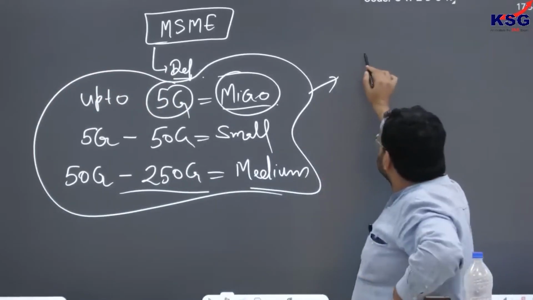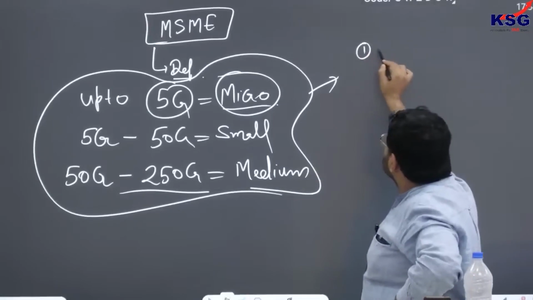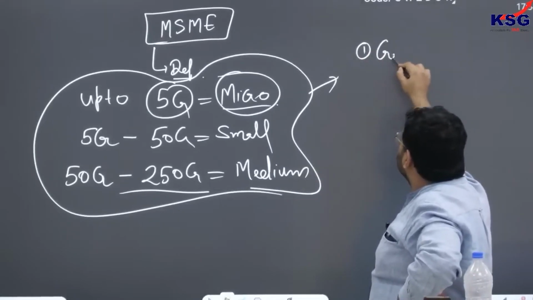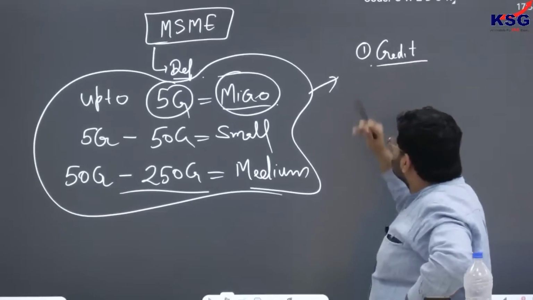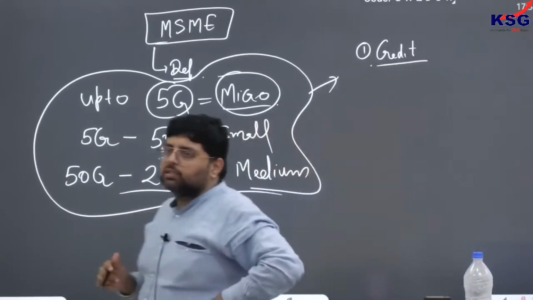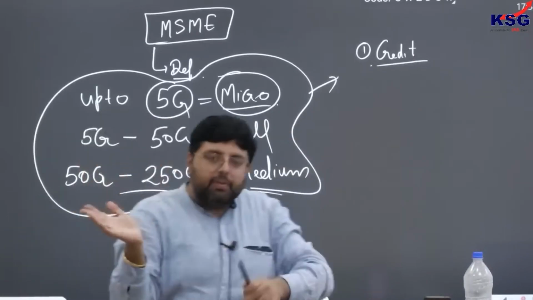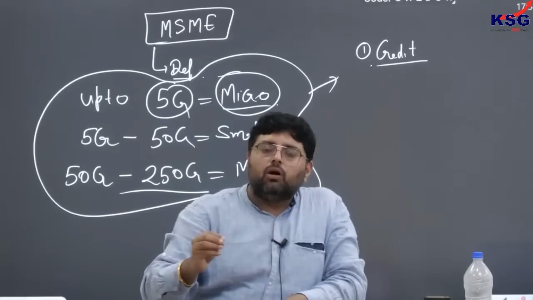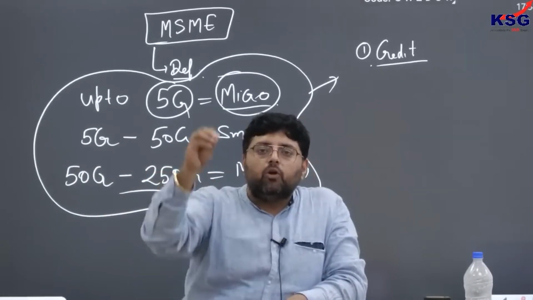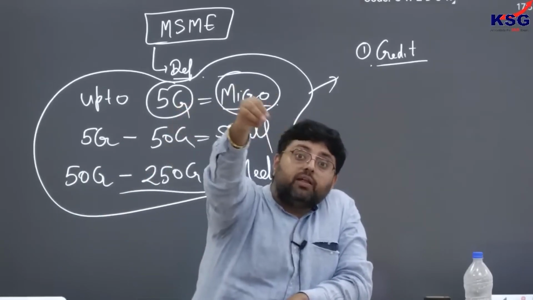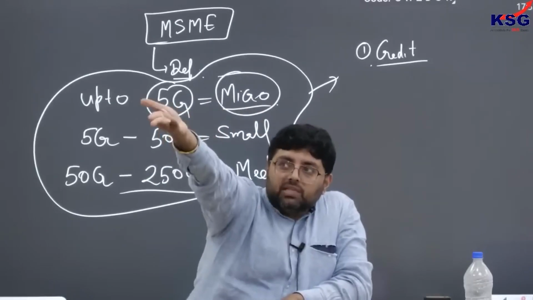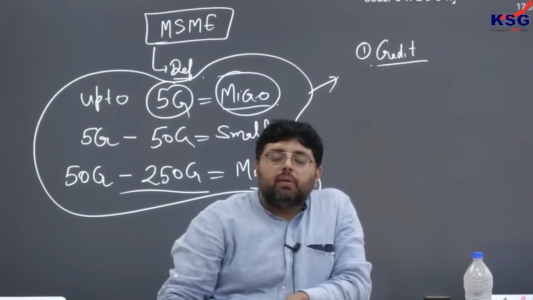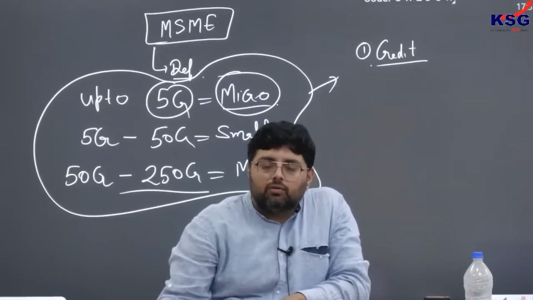Now when we talk about MSME, MSME has certain challenges. The first challenge is with respect to credit. If there is any big company like Samsung, Apple, or any automobile company, when they go to the bank, banks welcome them and give them loans easily, but when it comes to MSME, banks do not give loans easily.